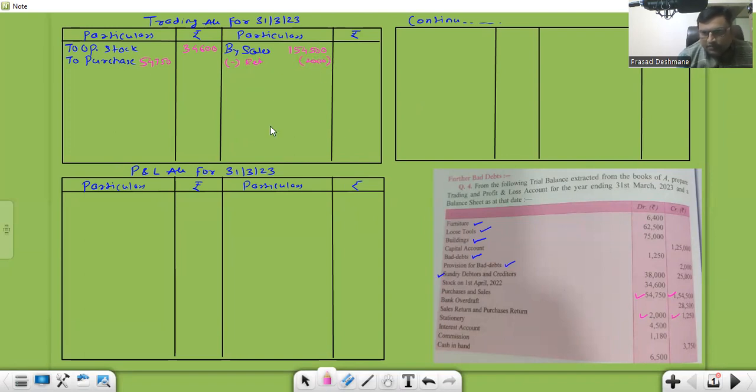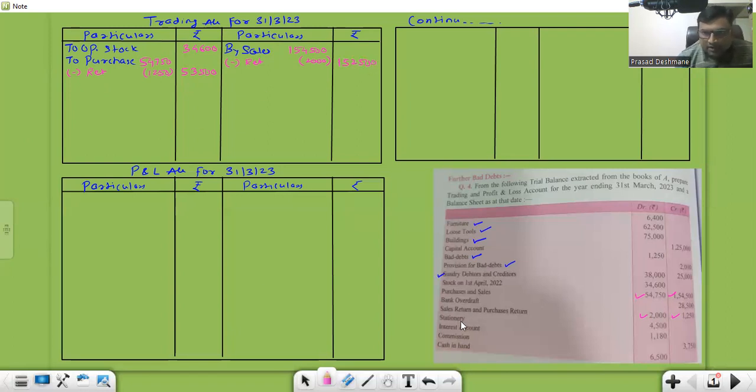And this is purchase return 1,250, so I'll subtract it. 54,750 minus 1,250 is 53,500. 1,54,500 minus 2,000 is 1,52,500.